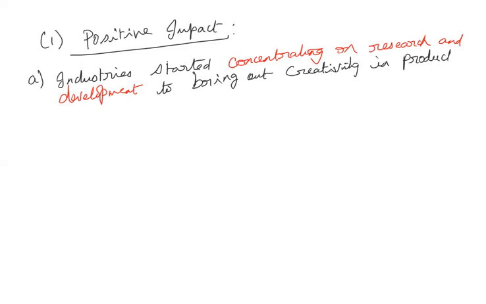Now, because earlier the public sector was a monopoly, there was no competition for the public sector. Now there is competition from everywhere. The public sector is facing competition from the private sector, and the private sector is facing competition from the foreign companies. So automatically they have to bring new ideas.